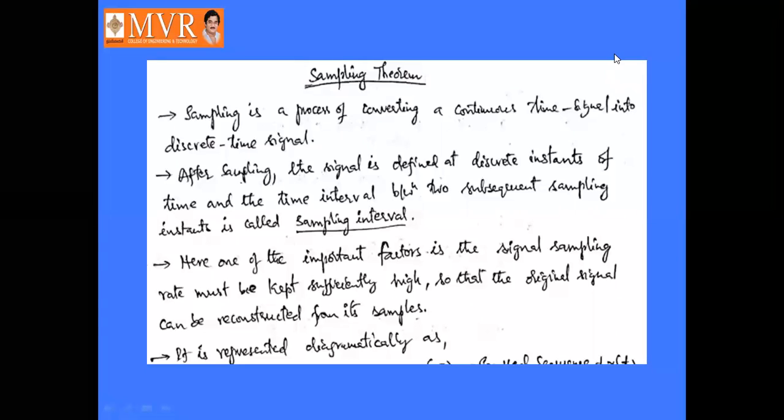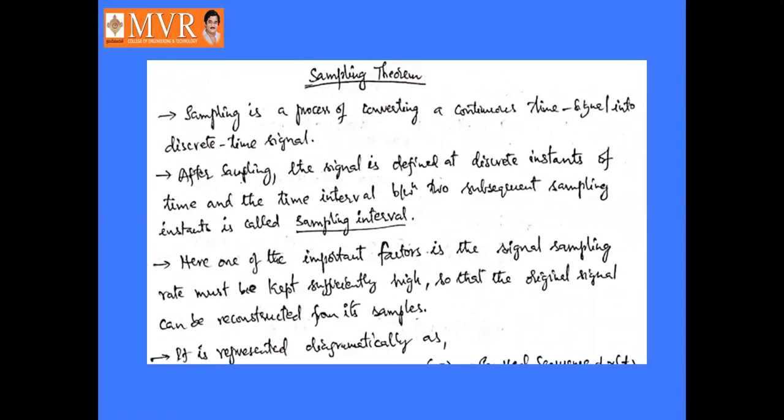Good morning, everyone. So in the previous classes, we already discussed what the definition of correlation is, how it is defined, what autocorrelation is, what cross correlation is, and what the relation between autocorrelation and cross correlation is. Okay, what is energy density spectrum, what is power density spectrum, what is Parseval's theorem.